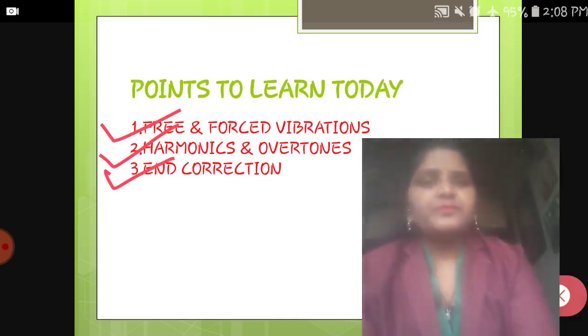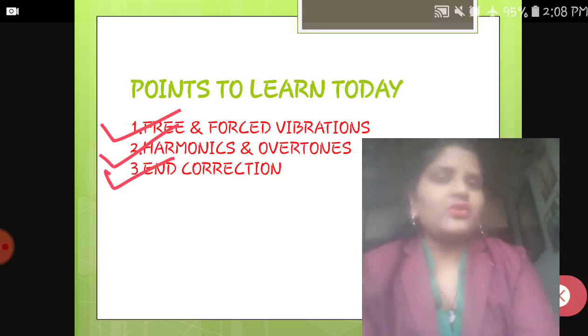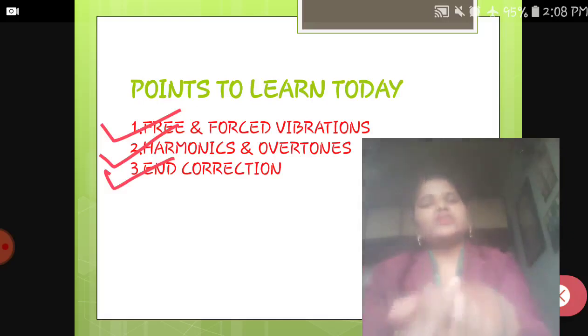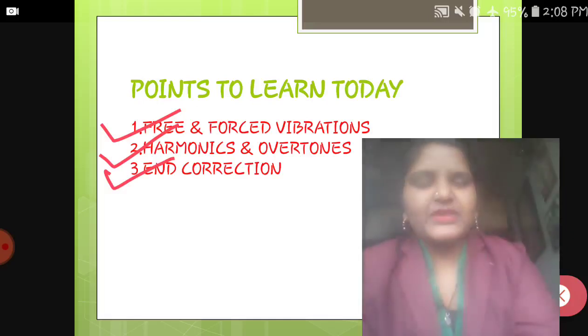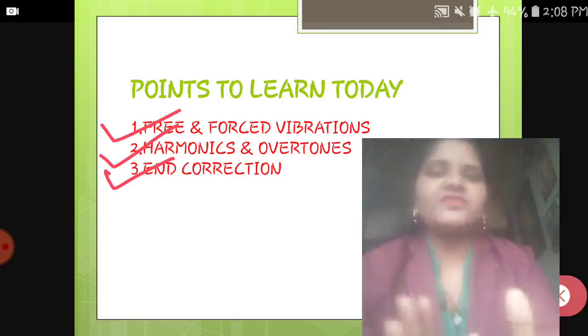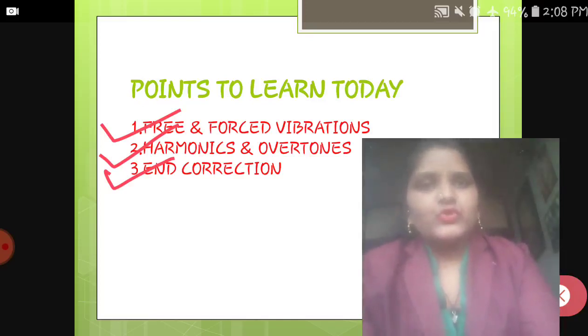Actually we haven't done. So when you are entering into the practical hall, or we can say the laboratory, we are going to start the experiments, right? So there is one of the experiments which is an application of this, which is harmonics and overtones, end correction, that all are there in your practical knowledge. So it will be much easier while you are studying the practicals also. They are interrelated to each other.